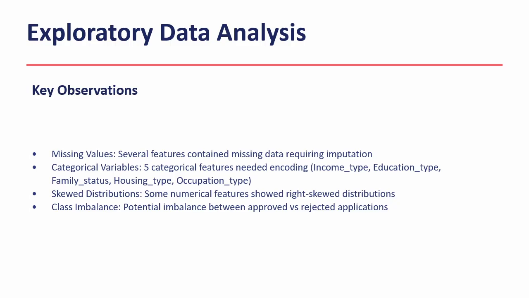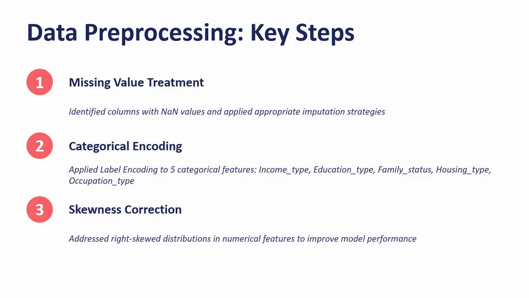Based on our EDA findings, we implemented three essential pre-processing steps. Step 1, missing value treatment. We identified which columns contain NA values and applied appropriate imputation strategies to ensure data completeness. Step 2, categorical variable encoding.